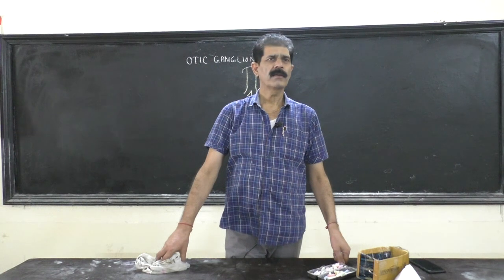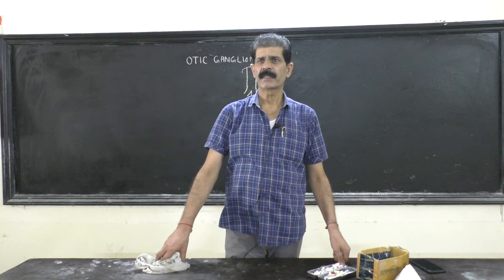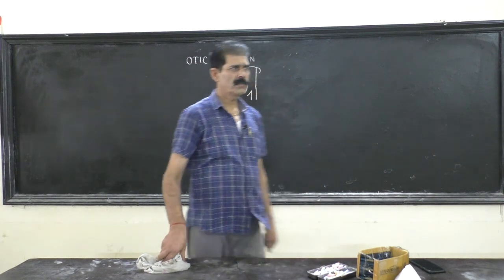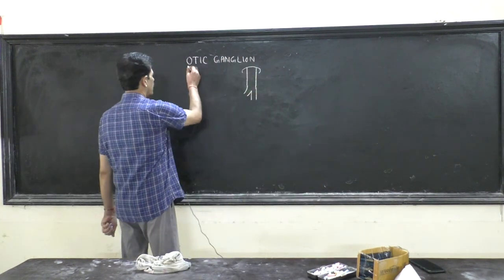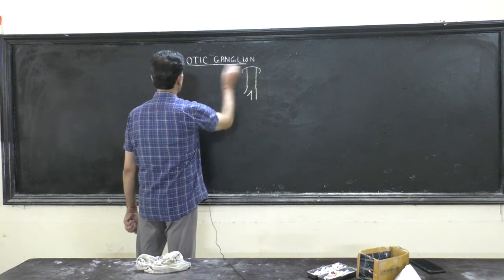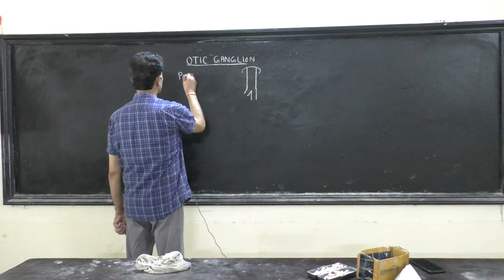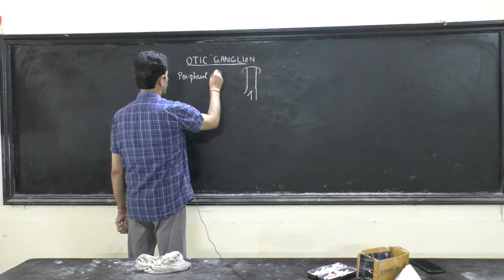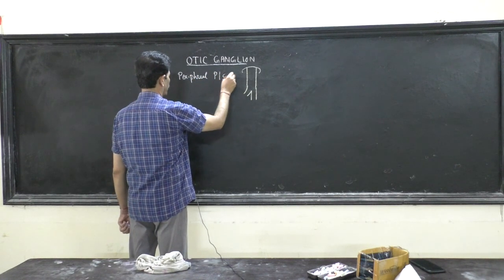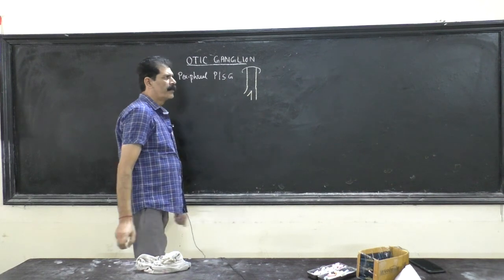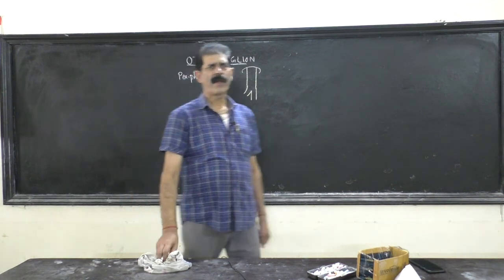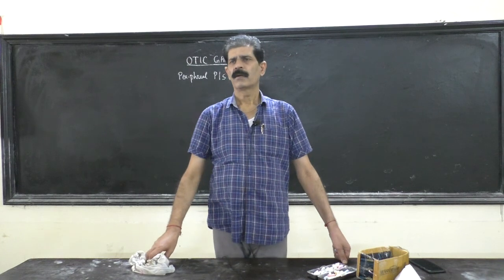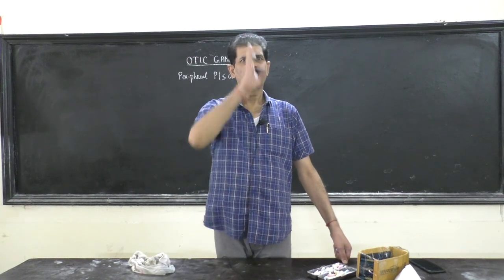So otic ganglion is one of the peripheral parasympathetic ganglia. This should be the first line about what is otic ganglion. It is a peripheral parasympathetic ganglion. Peripheral means it lies at the periphery, not in the center of the body.